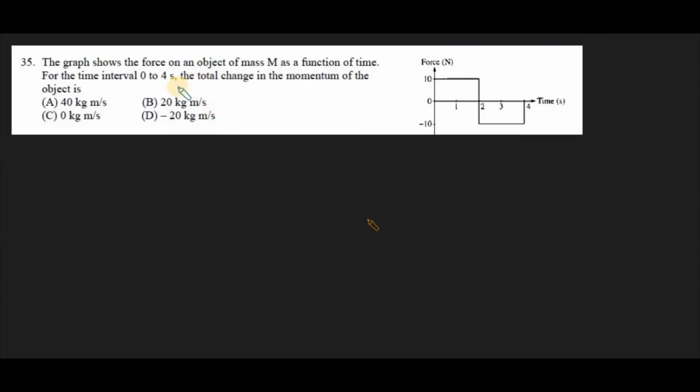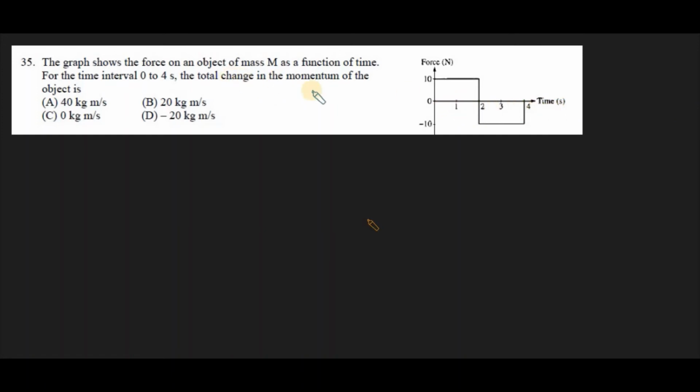Here it is given: the graph shows the force on an object of mass m as a function of time. For the time interval 0 to 4 seconds, find the total change in the momentum of the object. In the graph, along the y-axis the force is represented, and along the x-axis the time is represented.